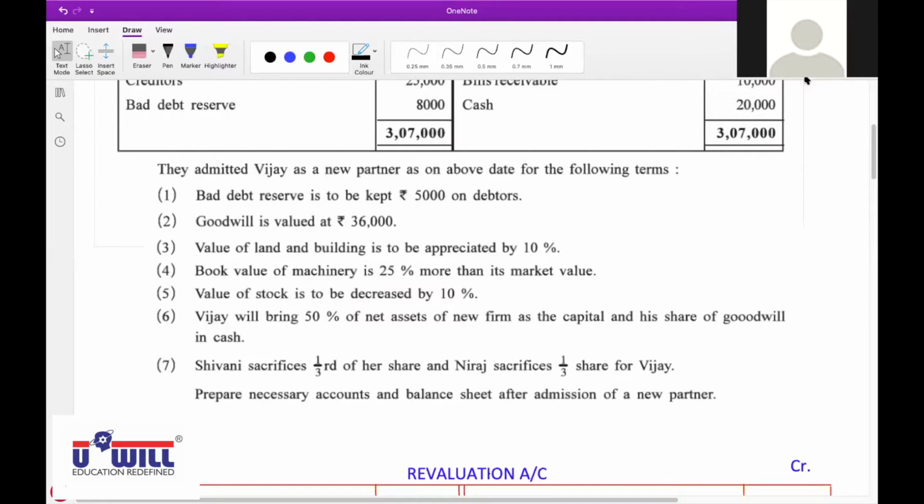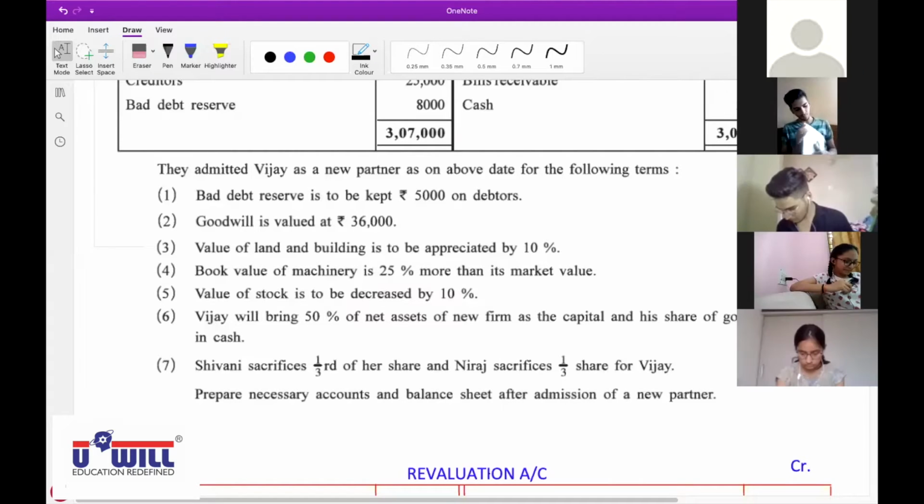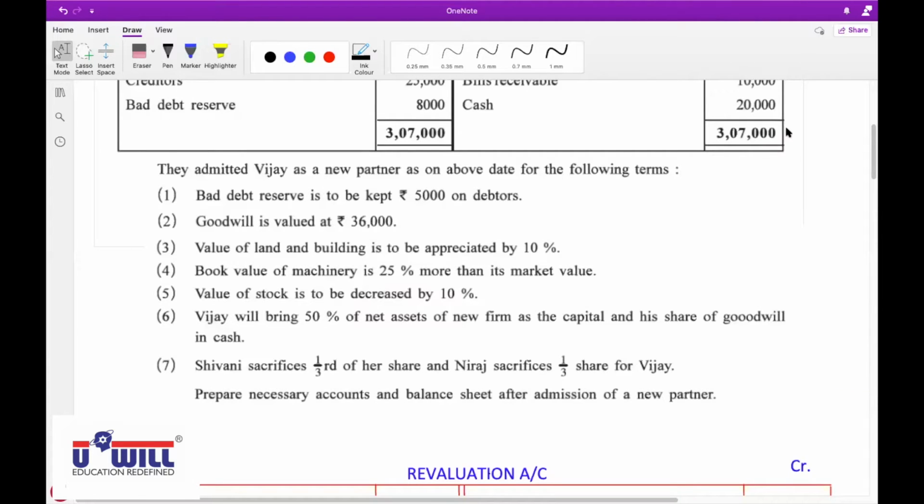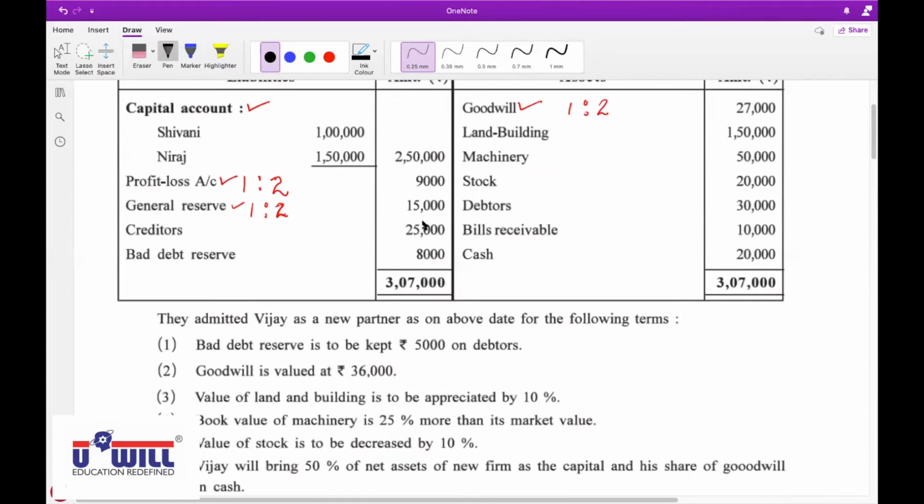Yes, Riya. Bad debt reserve is to be kept at rupees 5,000 on debtors. So what will be the effect of this? We'll minus from debtors. From debtors you'll minus what amount? 5,000. And the second effect? We'll give to revaluation account, credit side. What amount?